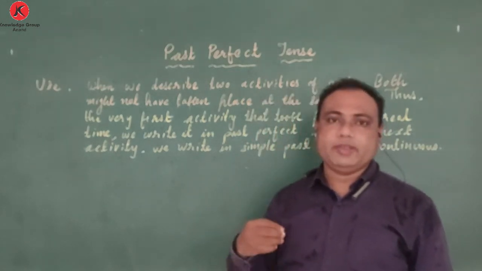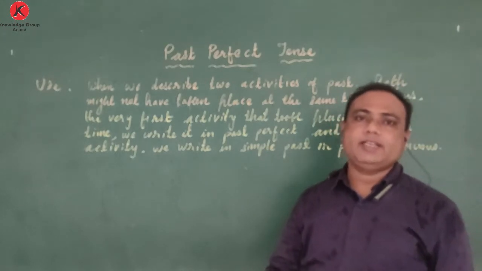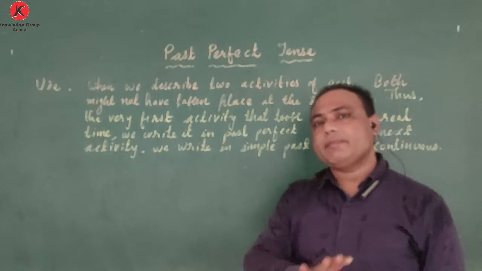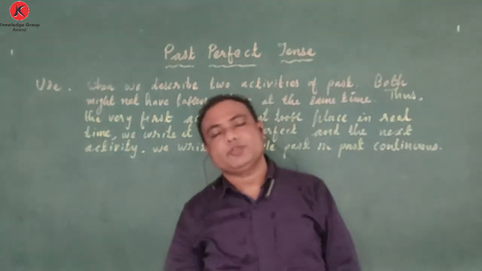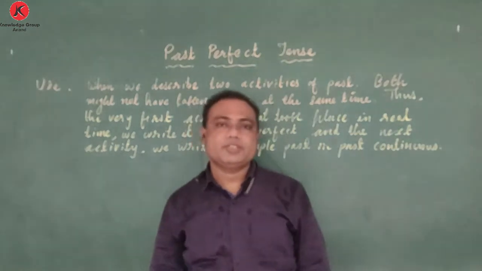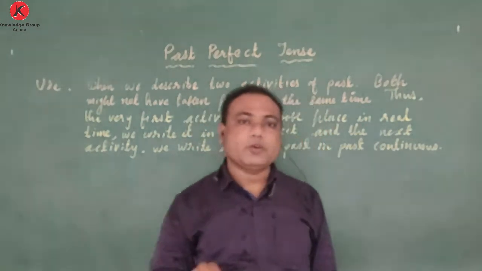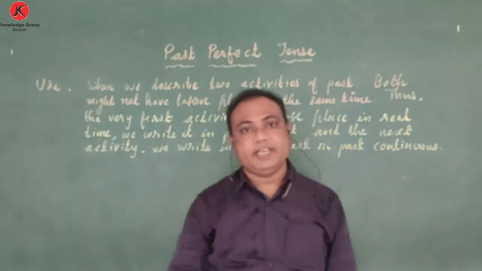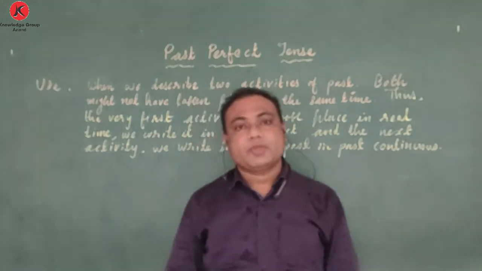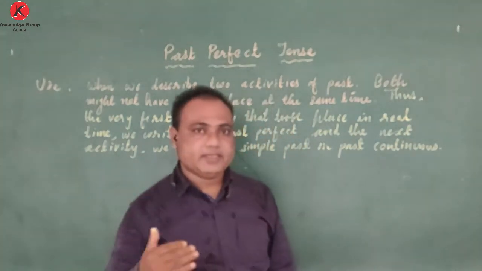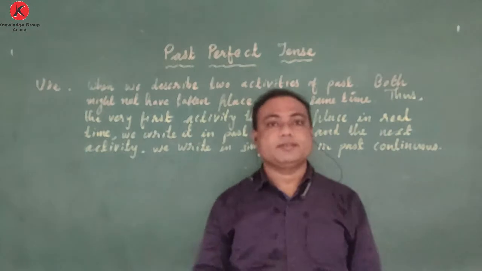Even those answers we have to write in past tenses. So there might be various kinds of situations in the past, various kinds of activities, and all the activities may not have taken place at the same time. One action takes place after another action, then another action, then another action.